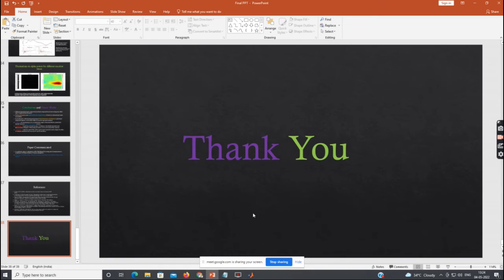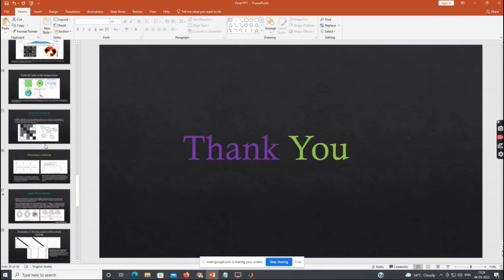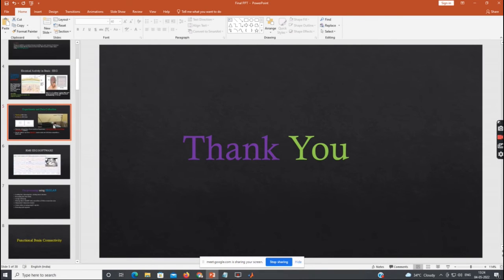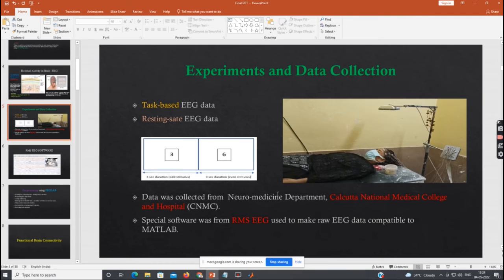Have you collected the data? Yes, sir, I have collected the data from the Calcutta National Medical College Hospital Neuromedicine Department. They have a separate EEG department, so from there I have collected the data. Okay, so someone else has actually collected the data? No, sir. They have lots of data, so they have given us data, and we have performed this experiment in that department.